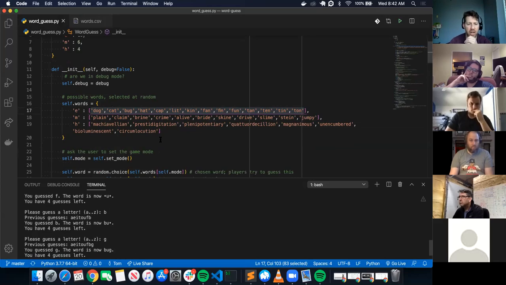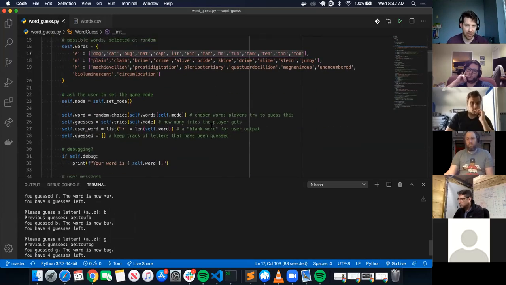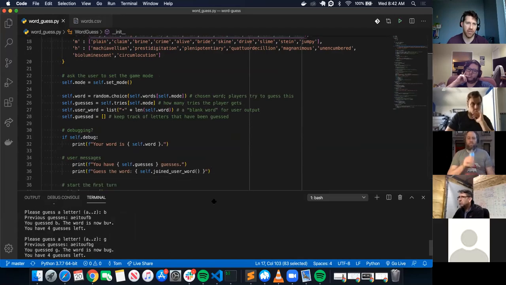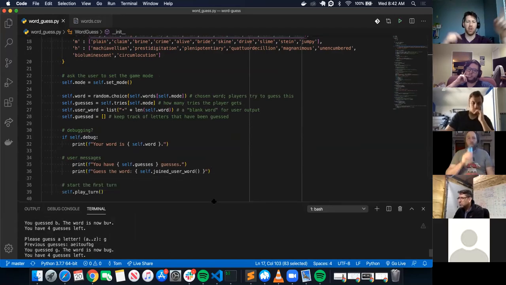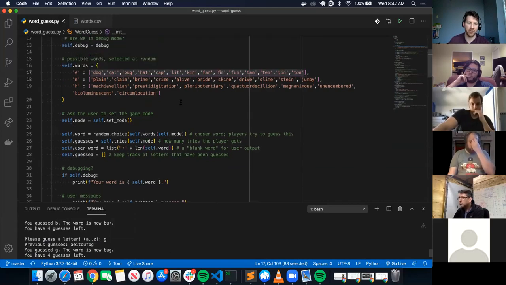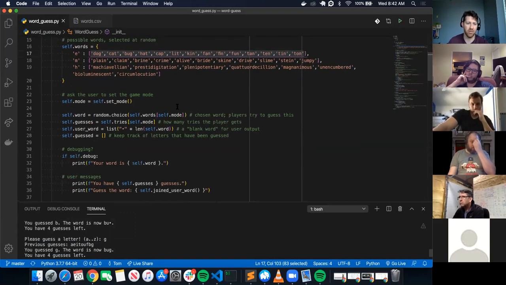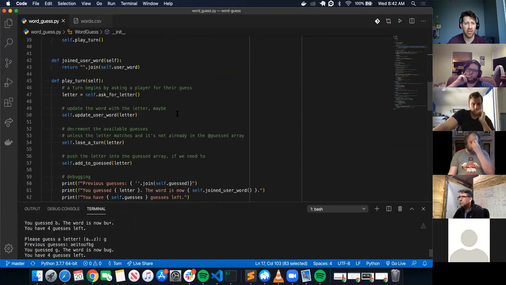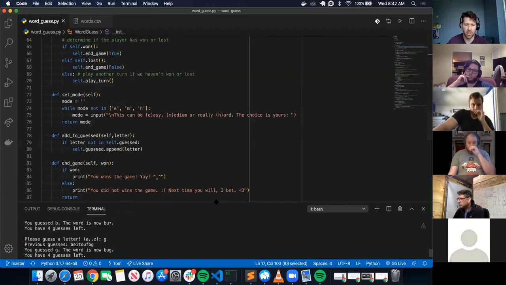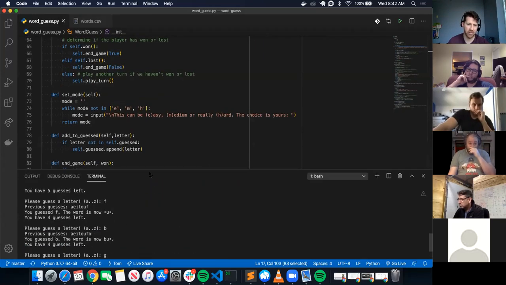This is a good time to talk about when you initially go to your first job, you're more often than not going to be already working in an existing code base. So half the time is just understanding the code base and the flow of logic of what methods call what and everything. So when you're coming to word guess, you already have this application set up and you kind of don't know how it works yet. So it's good to just follow the logic flow. You can either test it like I just did and go around and see where things are being printed out.